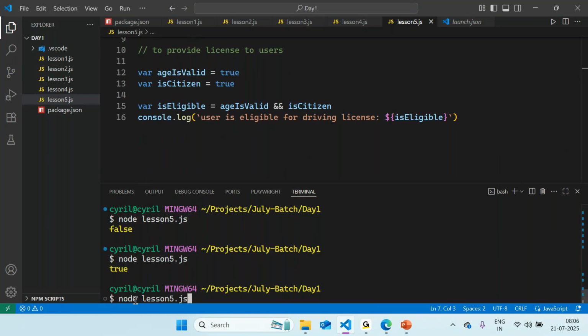Whether we can define whether he is eligible for getting a driving license: true, right? So the statement would return user is eligible. Yes, he is eligible.